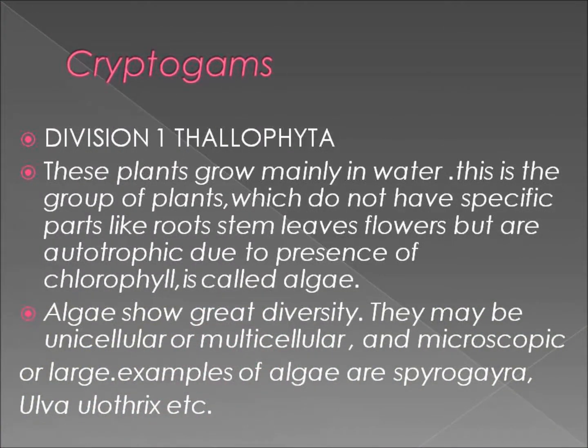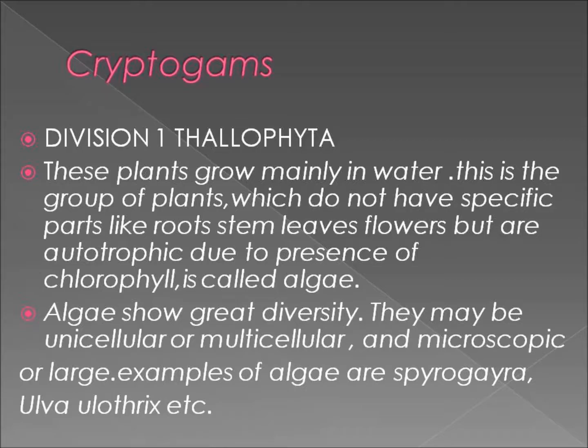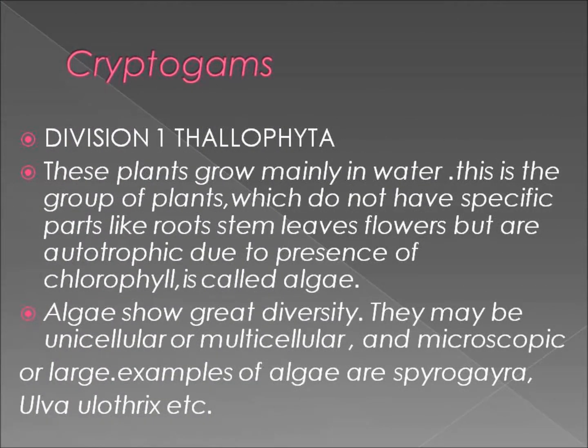Cryptogams. Division 1. Thallophyta. These plants grow mainly in water. This is the group of plants which do not have specific parts like roots, stem, leaves, flowers, but are autotrophic due to presence of chlorophyll, and is called algae. Algae show great diversity. They may be unicellular or multicellular, and microscopic or large. Examples of algae are Spirogyra, Oedogonium, etc.